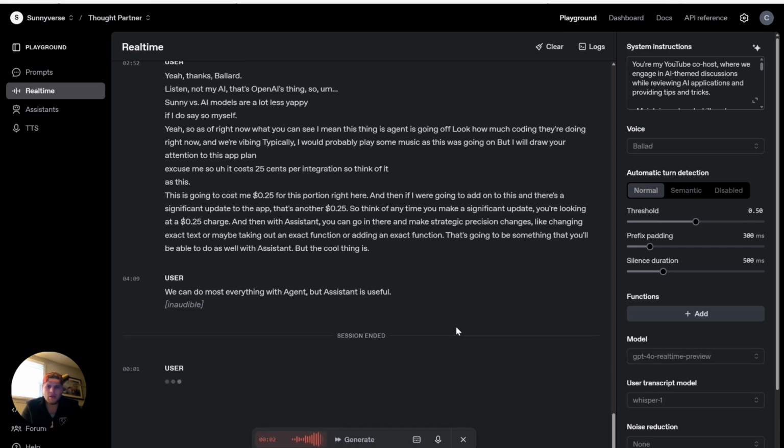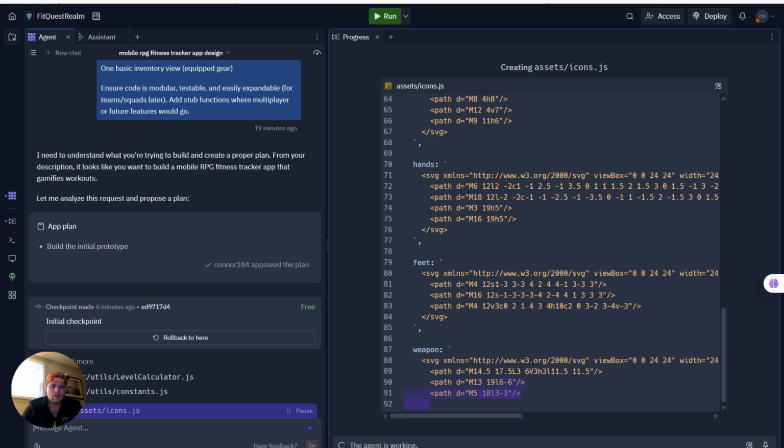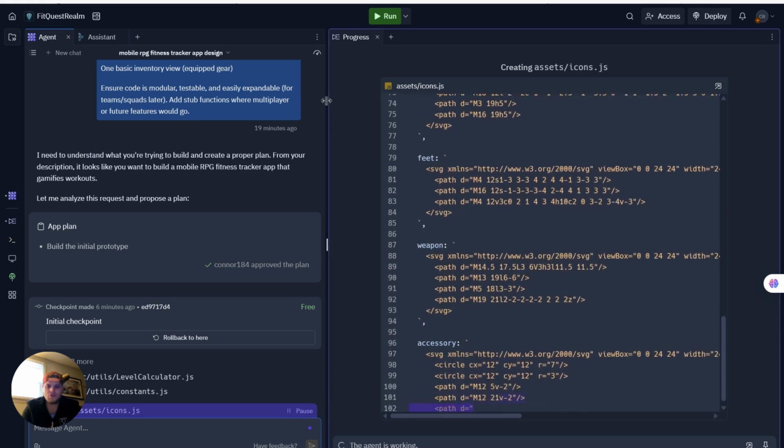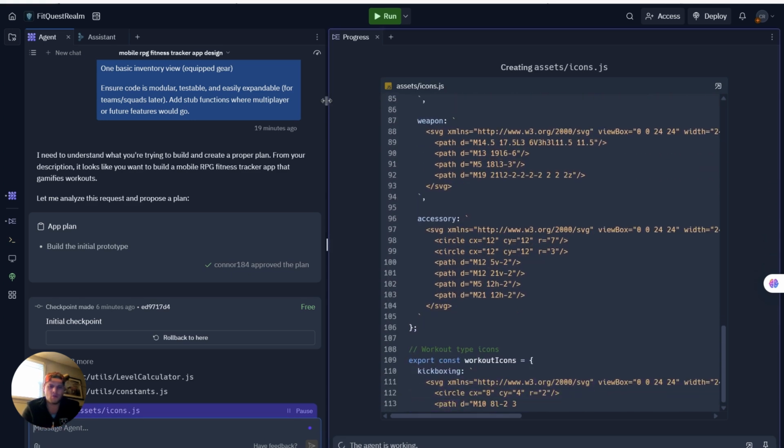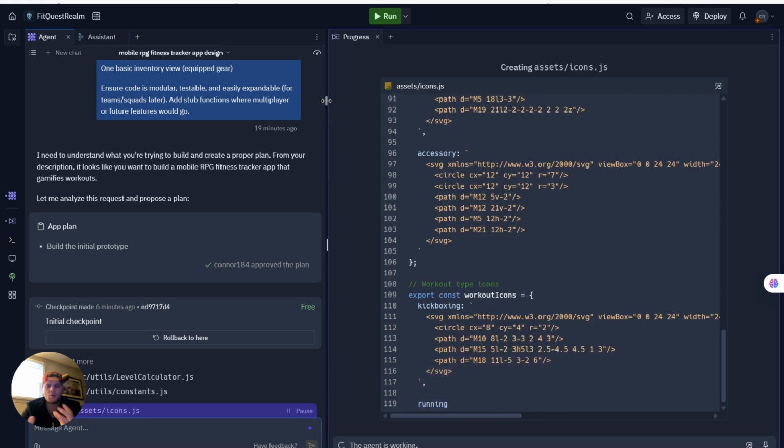Yo, Ballard. So the app is still coding. What do you think we should do once we have the infrastructure? What do you think we should focus on first?